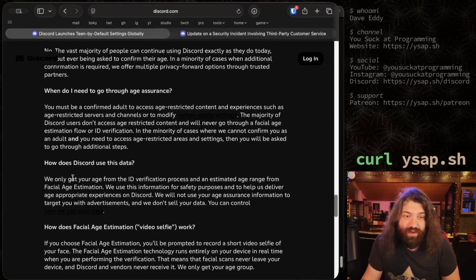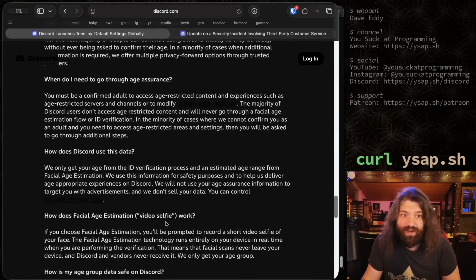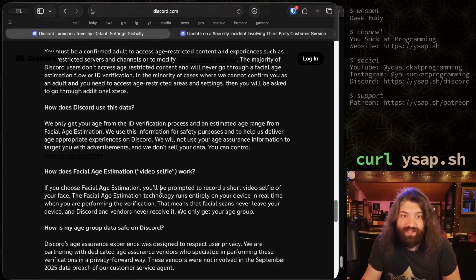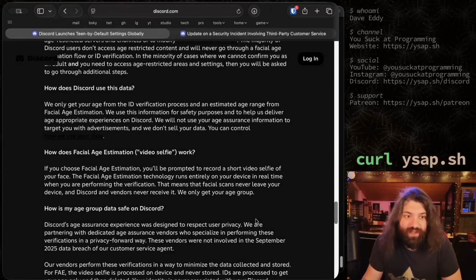How does Discord use this data? We only get your age. Okay, that's cool. I'm not going to read all this. If you choose the facial age estimation, you'll be prompted to record a short video selfie of your face. The facial age estimation technology runs entirely on your device in real time when you're performing the verification. It means the facial scans never leave your device and Discord and vendors never receive it. We only get your age group. So again, I've already covered how I feel about that.